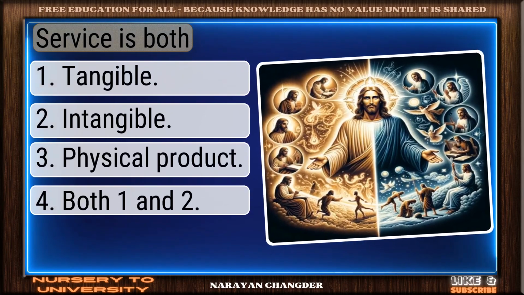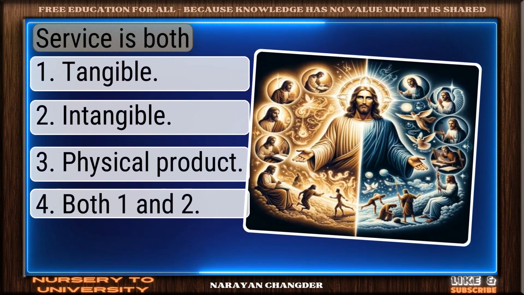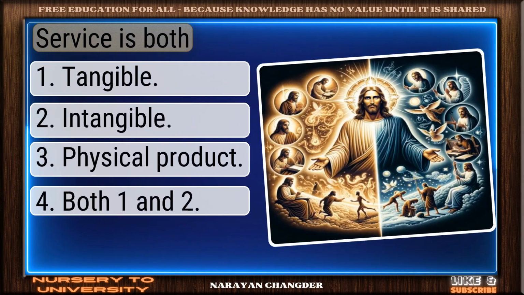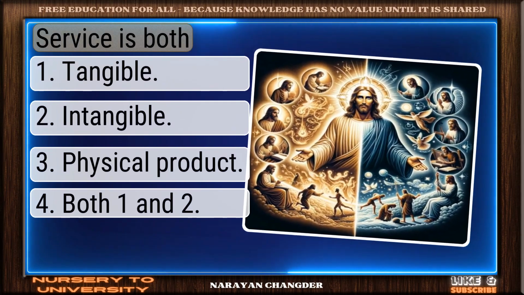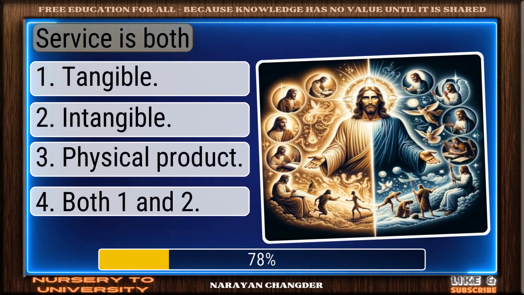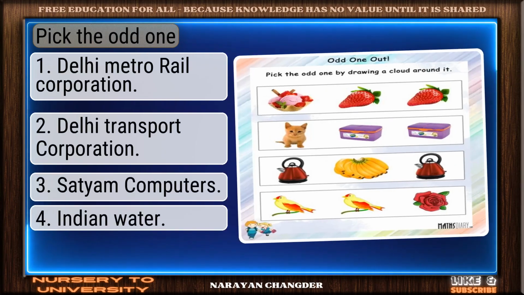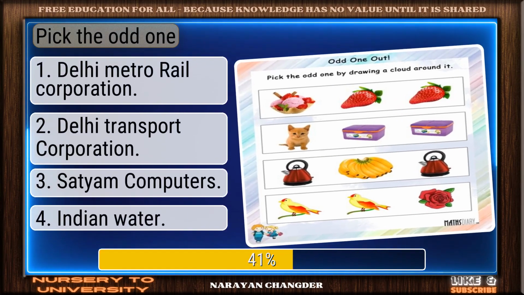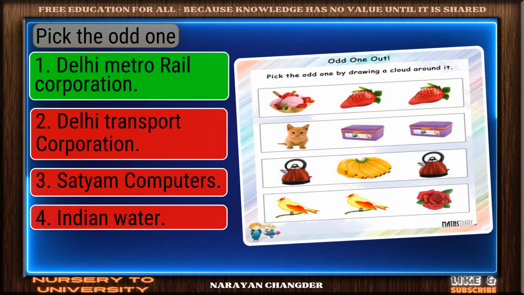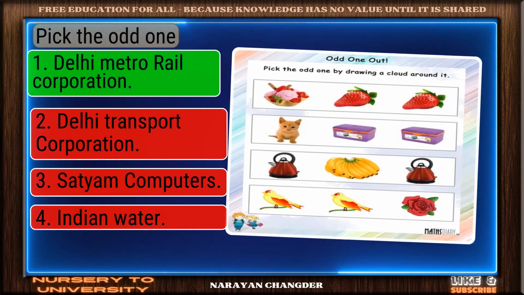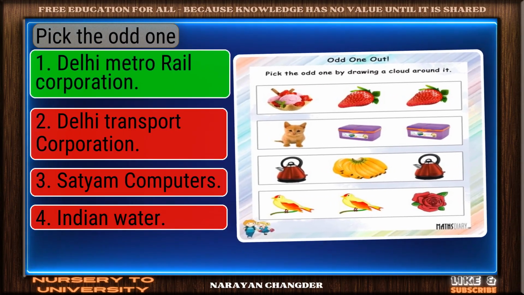Can you solve all these Class 10 Economics Chapter 2 sectors of the Indian economy questions? Service is both. Bravo. Both 1 and 2 is the answer. Pick the odd one. Correct. Delhi Metro Rail Corporation is spot on.